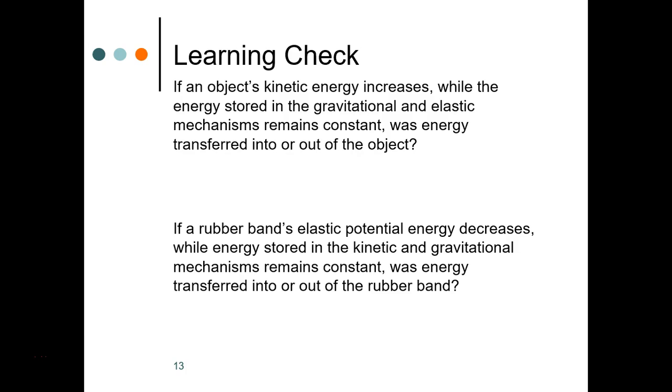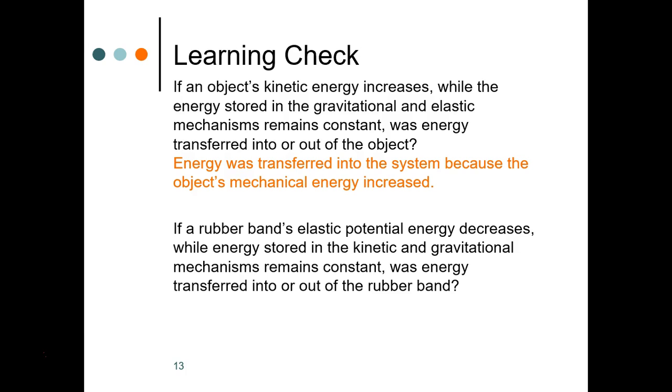First question, if an object's kinetic energy increases while the energy stored in the gravitational and elastic mechanisms remains constant, was energy transferred into or out of the object? Well, energy was transferred into the system because the object's total mechanical energy increased. Now, let's do a bonus question. What was the energy transfer mechanism? Well, it was the working, also known as work transfer mechanism.